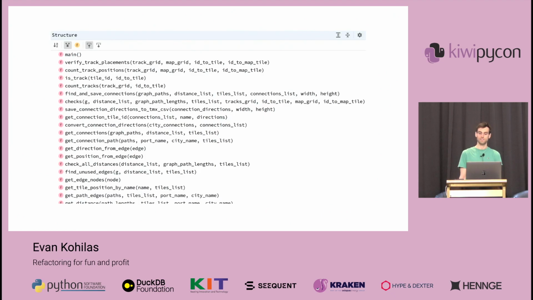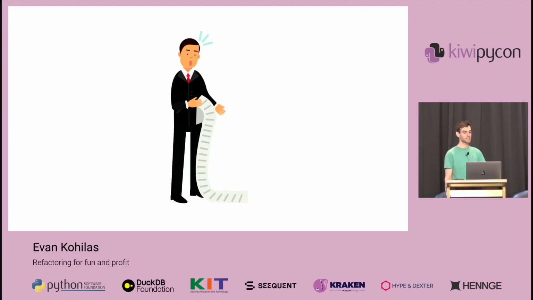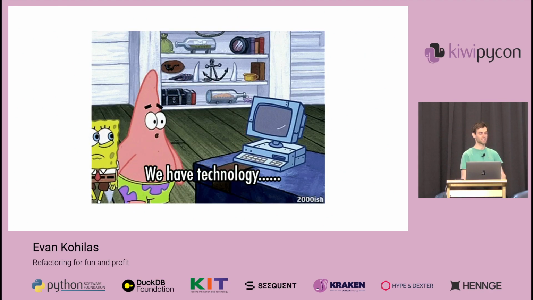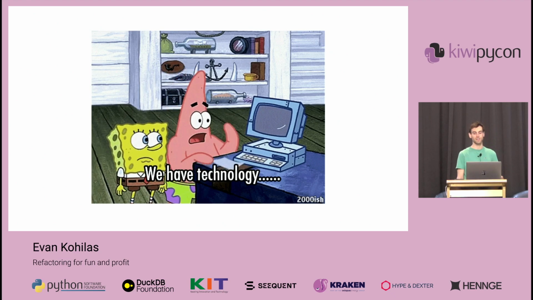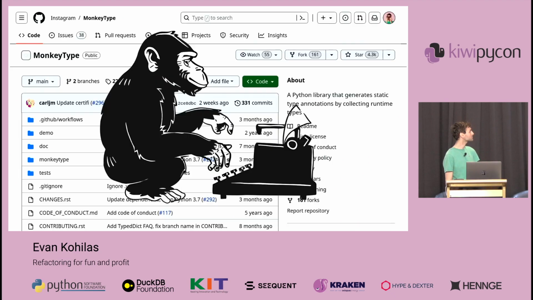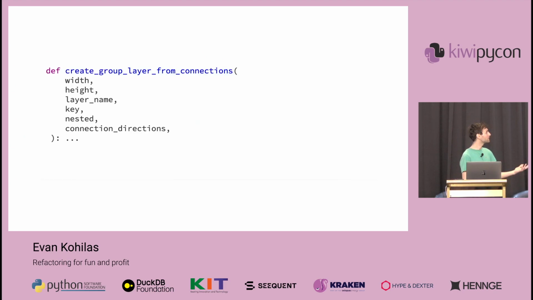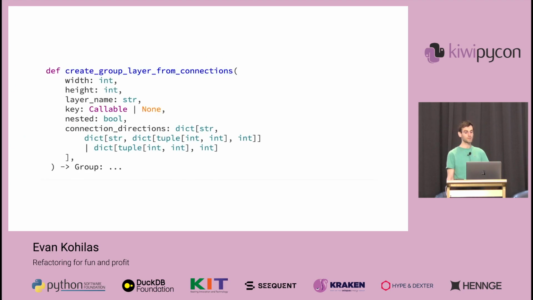But Evan, we might say, there are so many functions in your project, and it's going to be so much work given how large it is. And that is right. But we have technology, and we can automate finding and adding in types for us with a tool called MonkeyType, where for the following function, it can produce stubs annotating the return value and all of the parameters. And it will even update all the existing code for us as well.